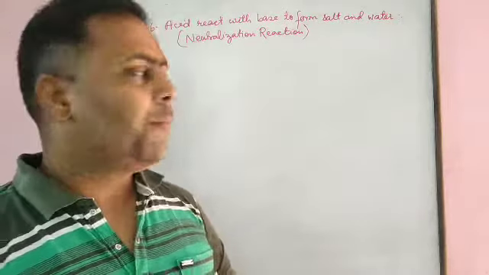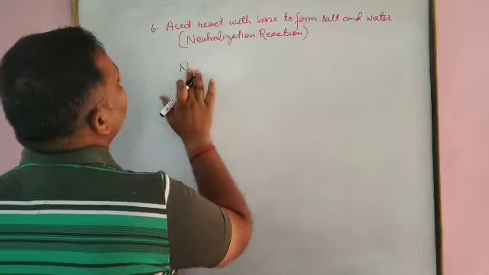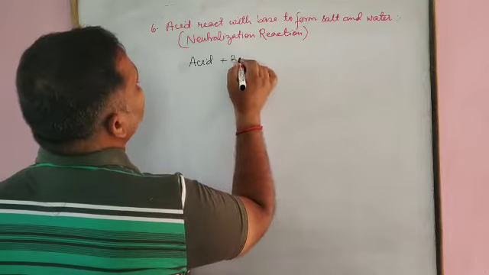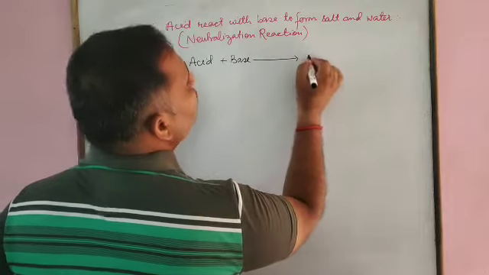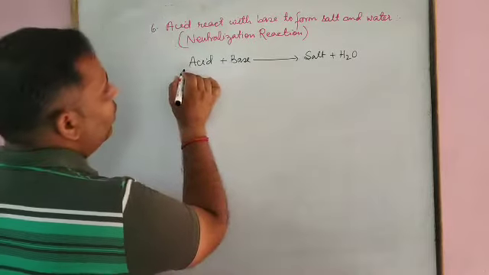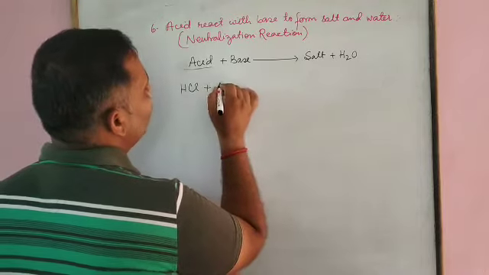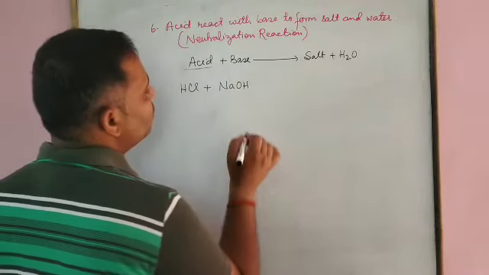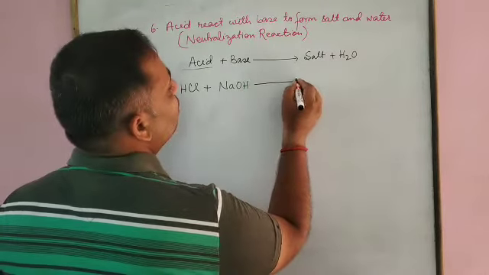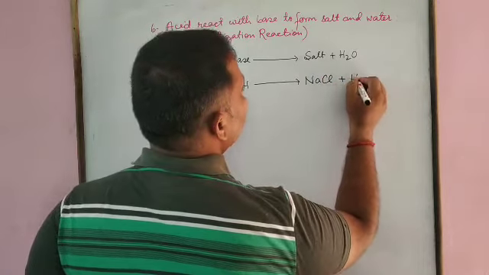Let us have one example. Acid reacts with base to form salt and water. When hydrochloric acid reacts with base, that is NaOH, it forms sodium chloride, NaCl, plus H2O. If we interchange the reactants, there will be no difference. We will get the same product.